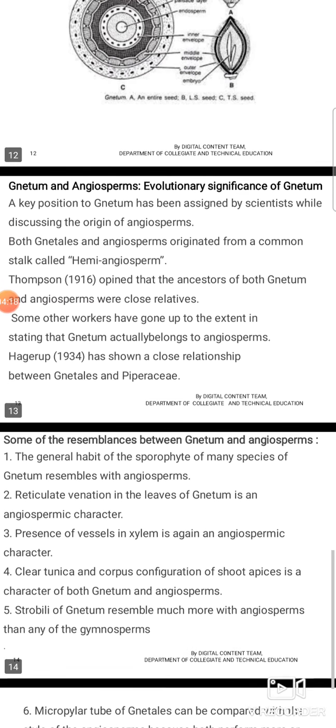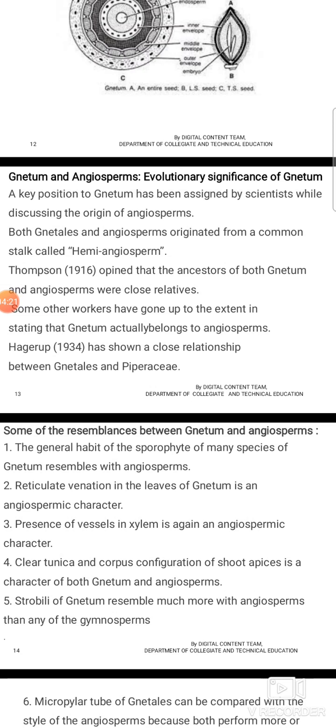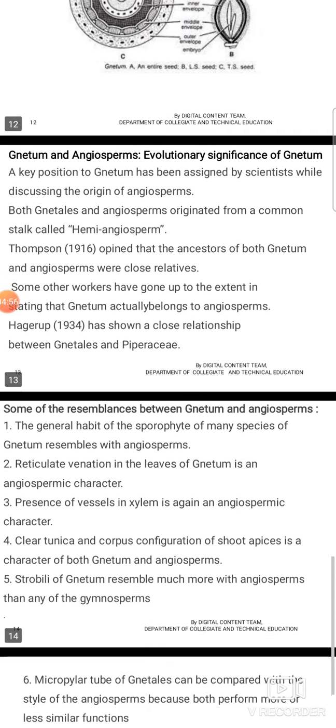Some of the resemblances between Gnetum and angiosperms are as follows. The general habit of the sporophyte of many species of Gnetum resembles angiosperms. Reticulate venation in the leaves of Gnetum is an important angiosperm character. Presence of vessels in xylem is again an angiosperm character. Clear tunica and corpus configuration of shoot apices is a character of both Gnetum and angiosperms. The strobili of Gnetum resemble angiosperms much more than any other gymnosperms.